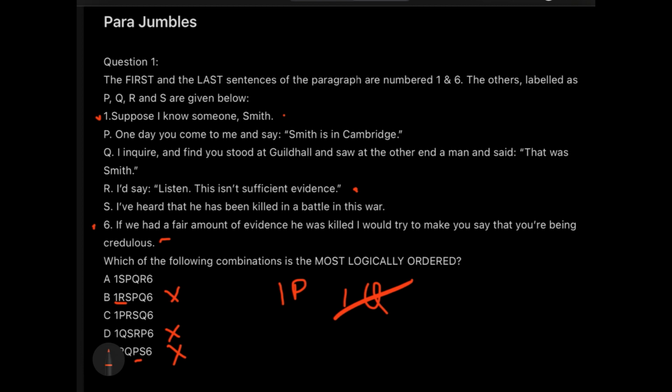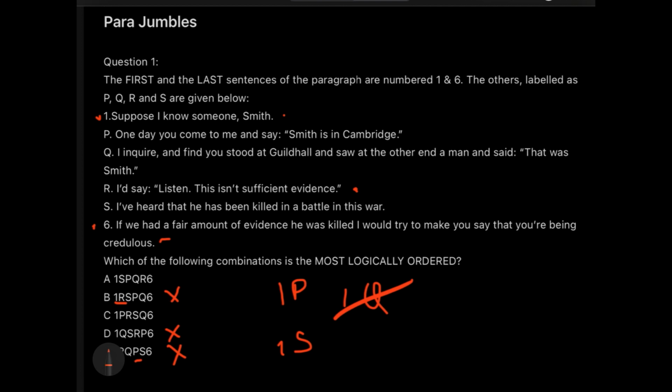Now let's read the full sequence of one P and the full sequence of one S. Okay, I'll start with one S, the first option. Suppose I know someone Smith. I have heard that he has been killed in the war. He has been killed in a battle in this war. After this, you would say that you come and say me that Smith is in Cambridge. Okay, so let's connect it in this way.